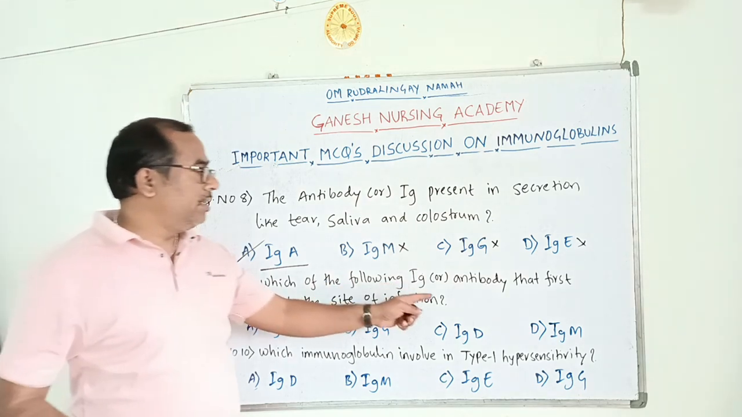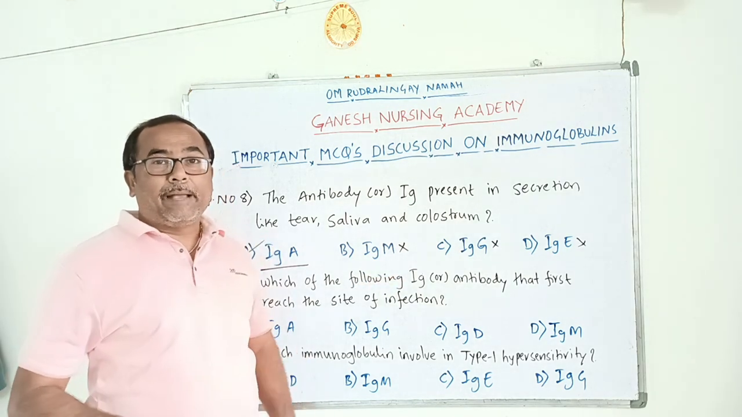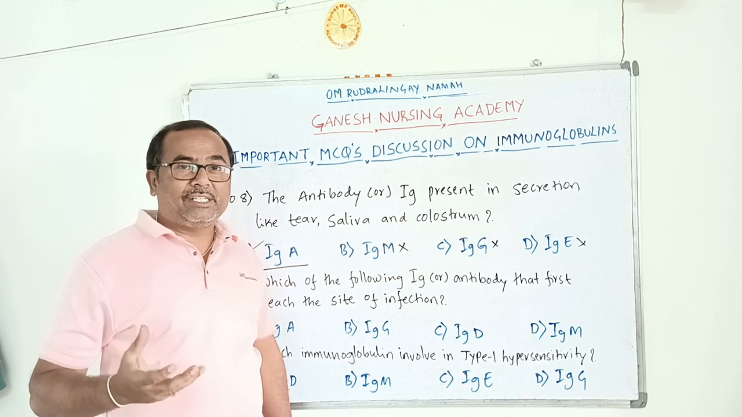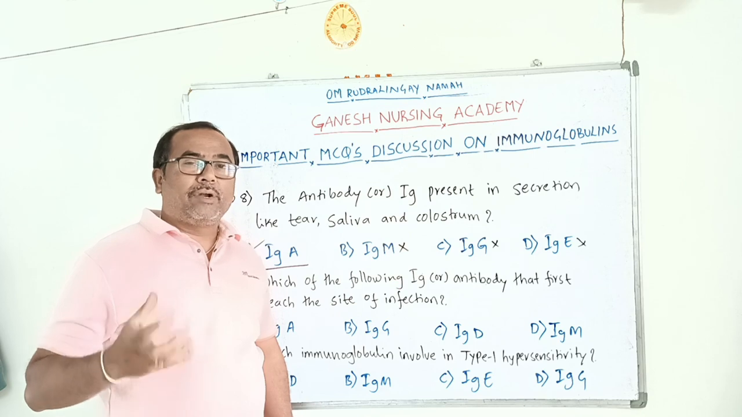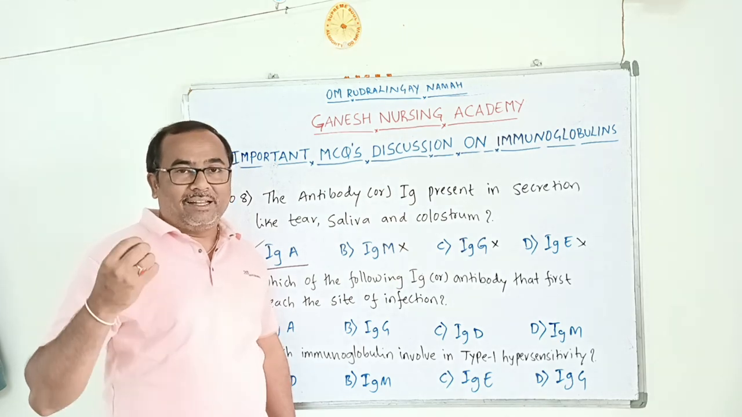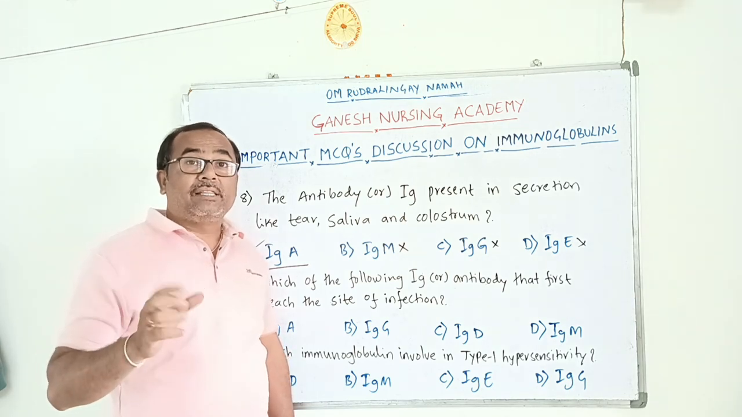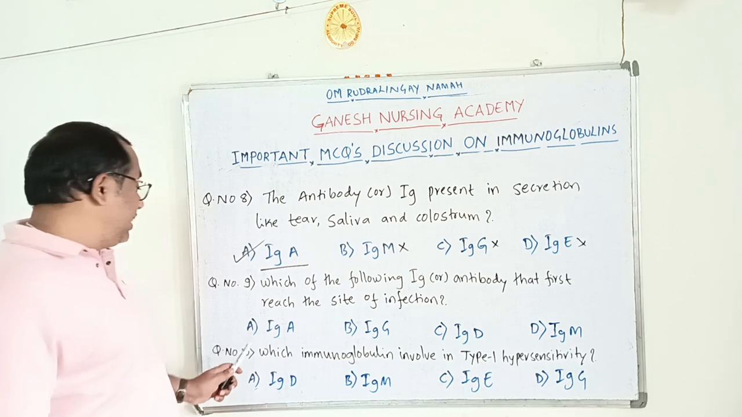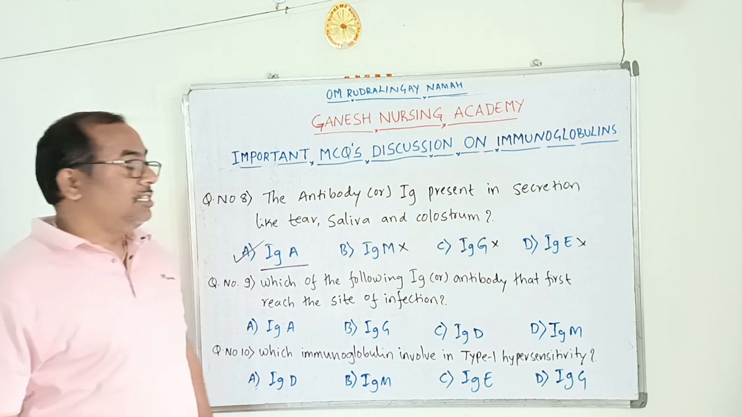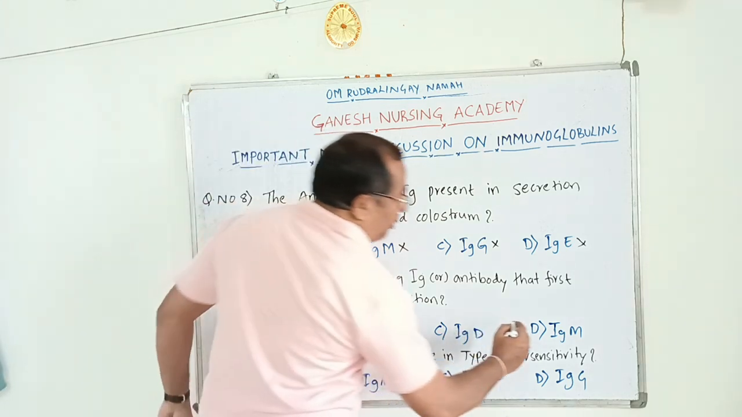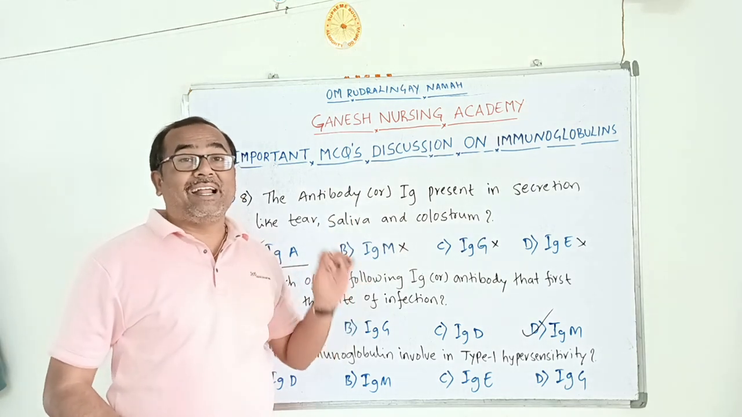Which of the following immunoglobulins or antibodies first reaches the site of infection? Infection is nothing but the entry of microorganisms, lodgement and multiplication. Whenever a foreign body like a virus or bacteria enters our body, which immunoglobulin is the first to reach the site of infection? Option A is IgA, option B is IgG, option C is IgD, option D is IgM. It is IgM, students. IgM reaches the site of infection first.